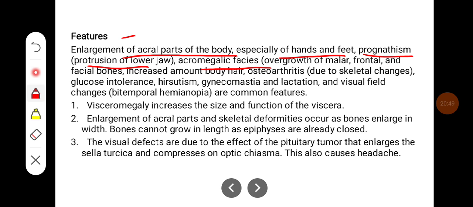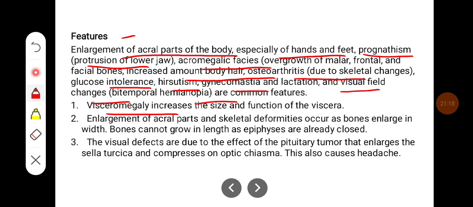Acromegalic faces, where there is an overgrowth of malar, frontal, and facial bones, increased amount of body hair, and osteoarthritis due to the skeletal changes. There will be glucose intolerance, hirsutism, gynecomastia, and lactation, and visual field defect changes that we can see. Bitemporal hemianopia is a common feature.